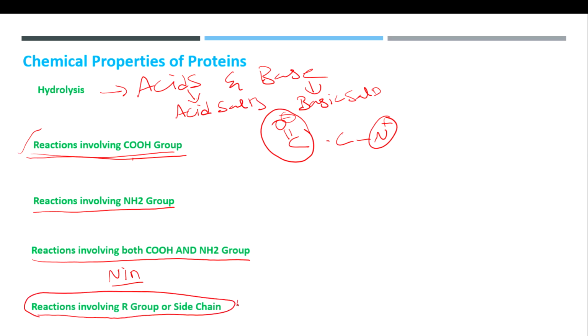This is very, very important and distinguishing from the properties of amino acids. So under that, the first reaction was the Biuret test. Like Molisch's test for carbohydrates, the Biuret test is considered a test for proteins, right? Because this Biuret test is purely based upon the peptide linkage of the amino acids.